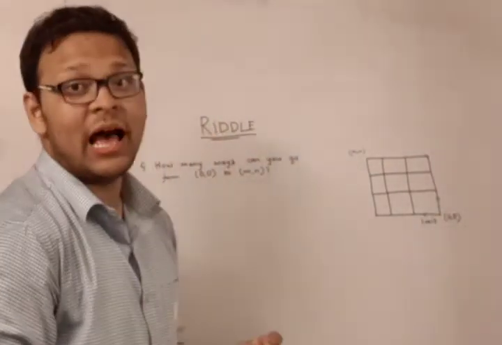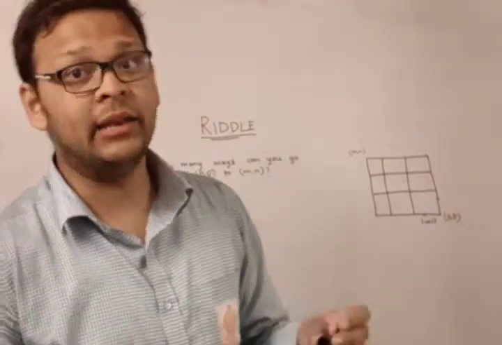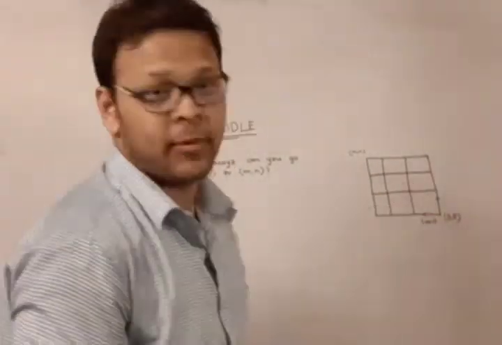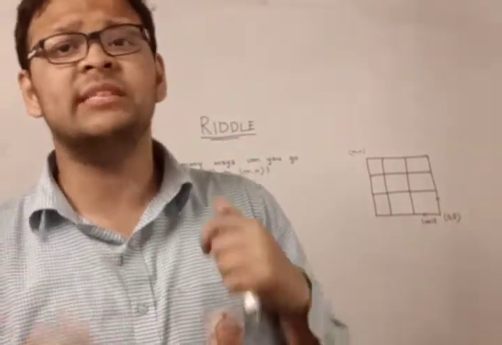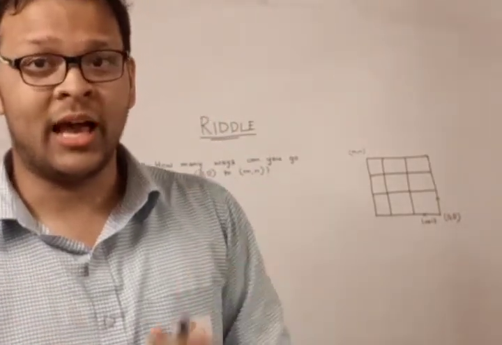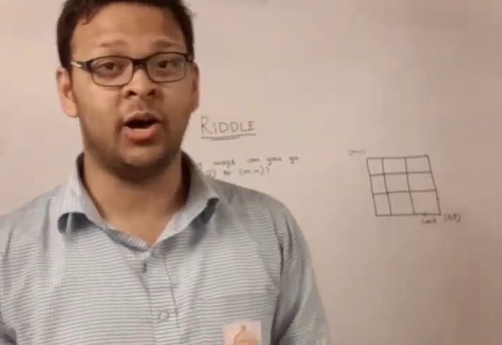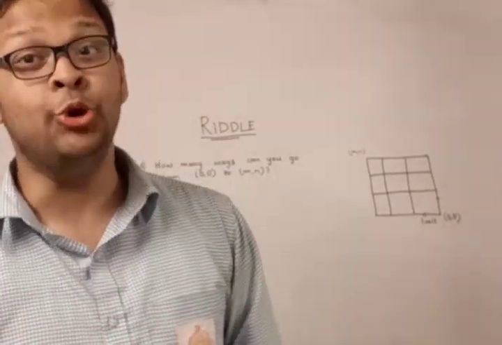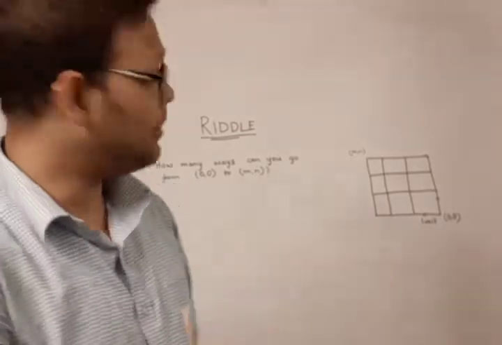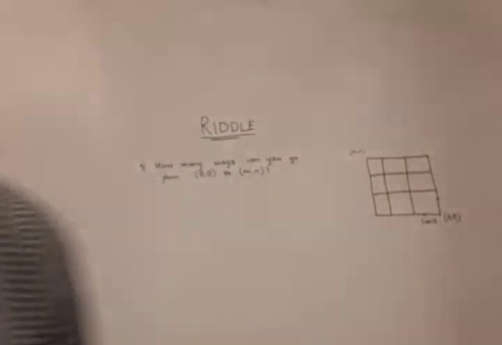So the question is, in how many ways can you go from (0, 0) to (m, n)? So what do you think, students? In how many ways can we do this? Okay, I will not reveal the answer to you now, but I am sure by the end of this class, you will be able to solve this riddle by yourself. So please look at it and give it a try.